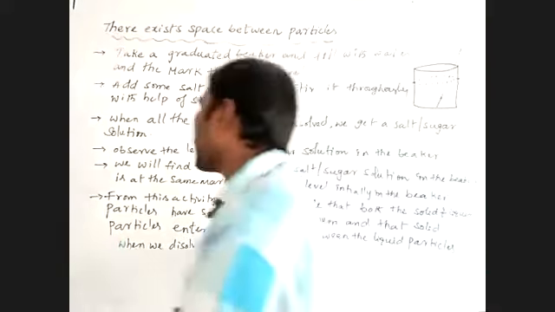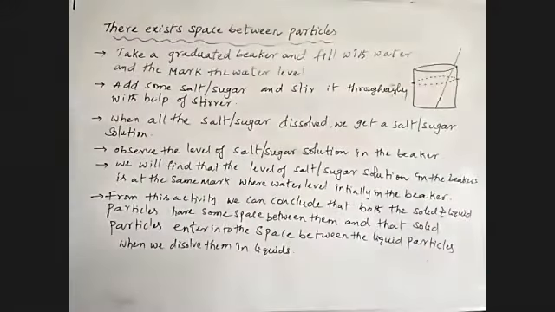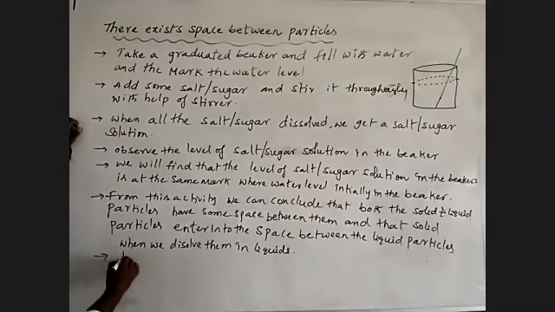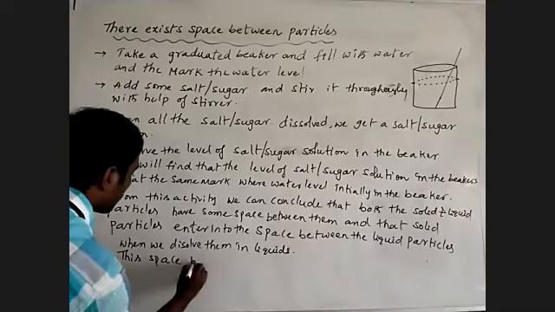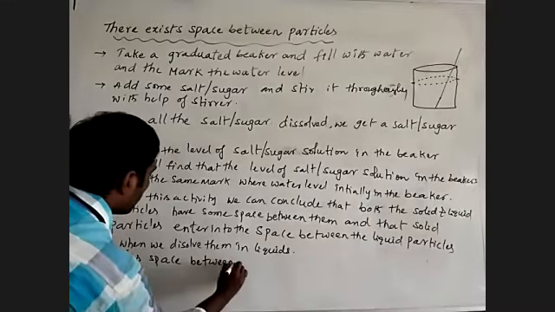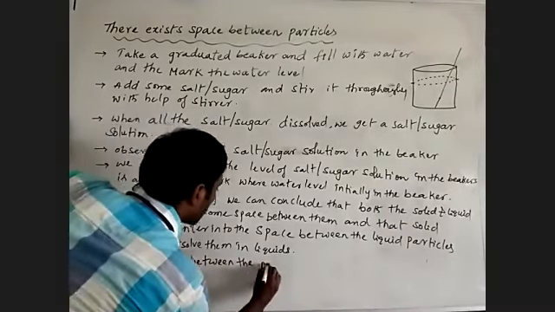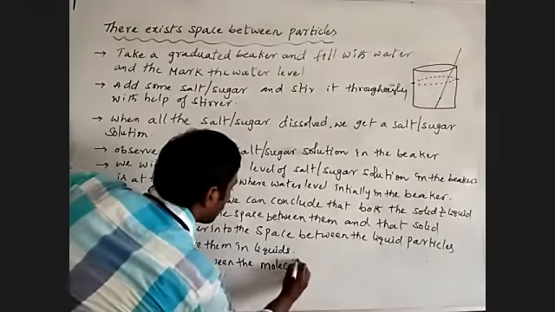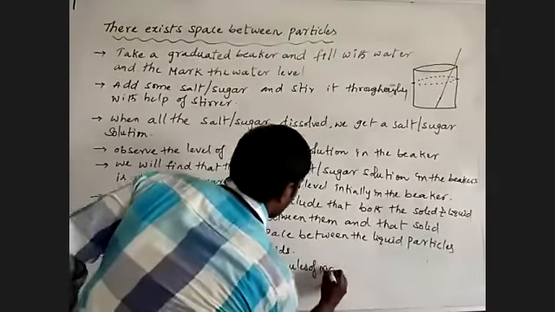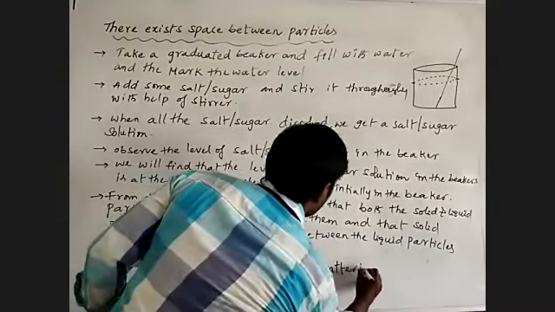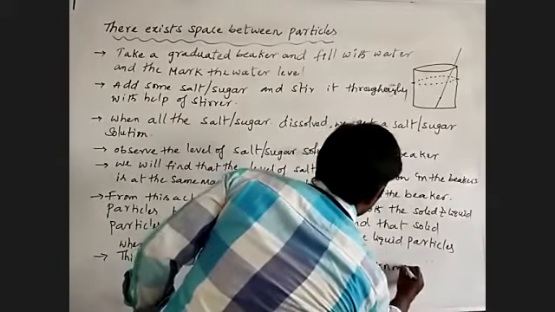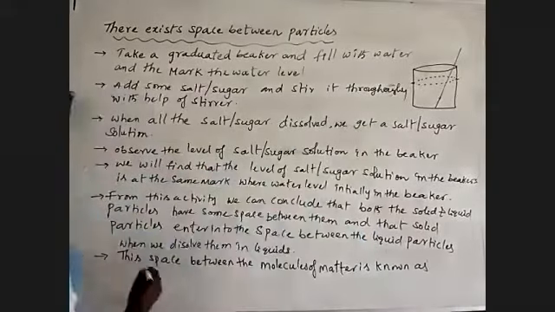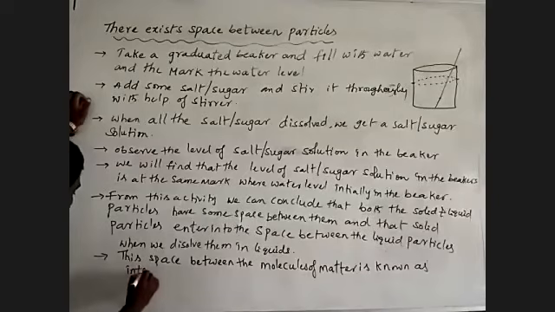That space we are calling intermolecular space. This space between the molecules of matter is known as intermolecular space.